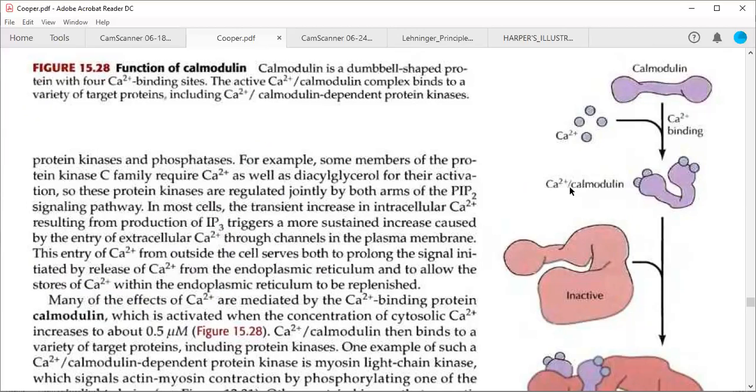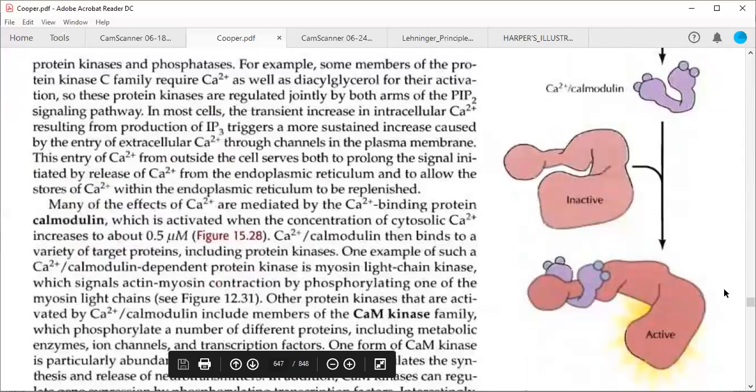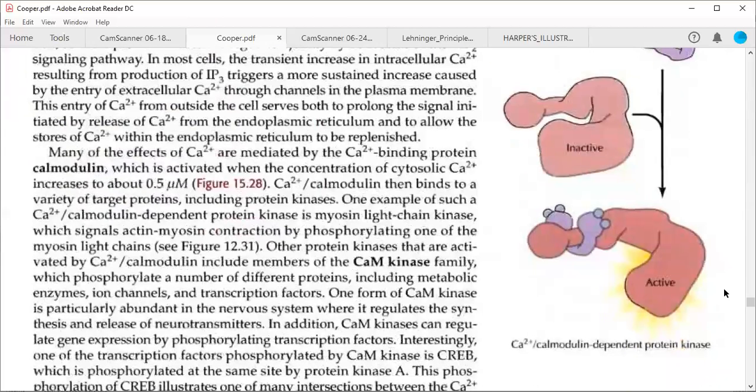Once it is bound with calcium and the calcium calmodulin complex is formed, the dumbbell shaped form will be bent. This is a conformation change. Why is this conformation required? To activate some other protein, for example calcium calmodulin dependent protein kinase.